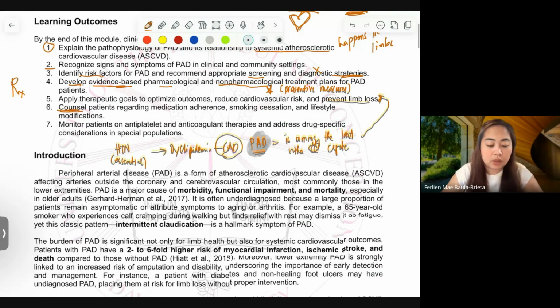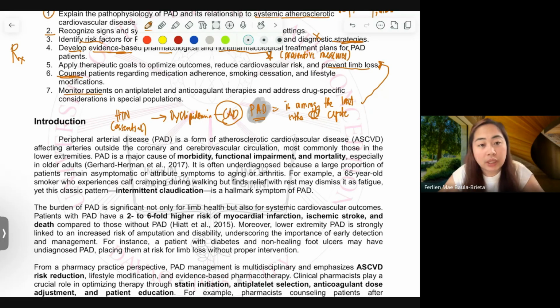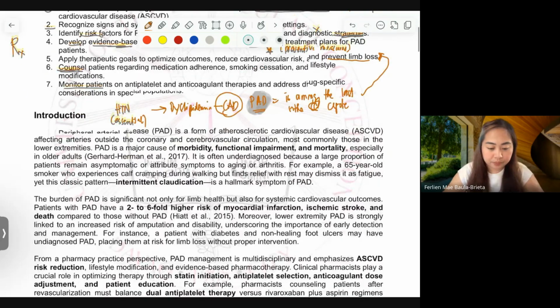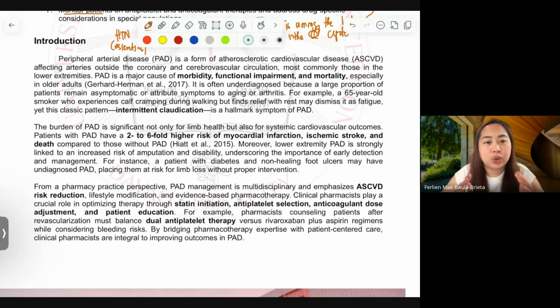Also, we will monitor patients on antiplatelet and anticoagulant therapies and address drug-specific considerations in special populations. Okay, so these are our learning objectives, FYI para sa lahat. Please read it once again. So I have prepared here a very short and practical introduction about peripheral arterial disease.